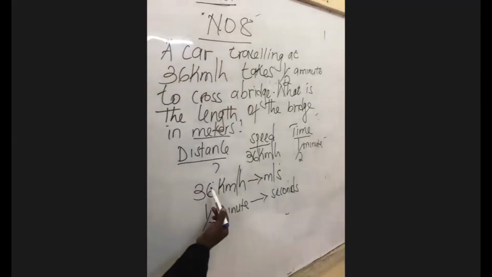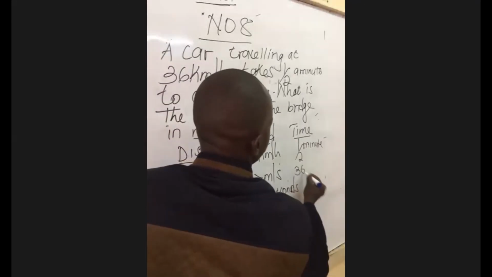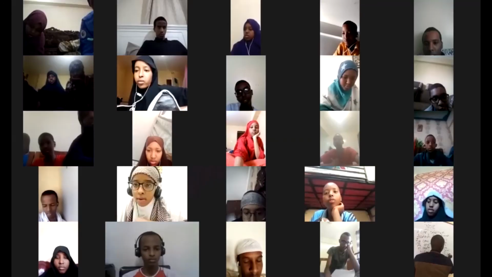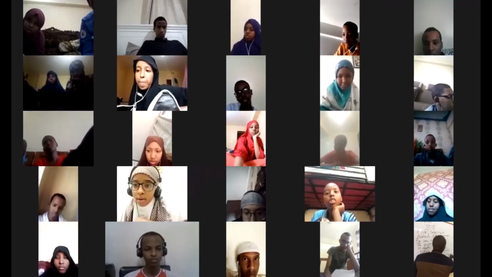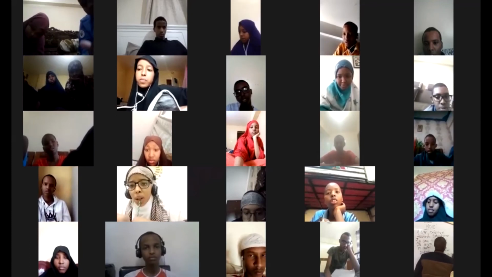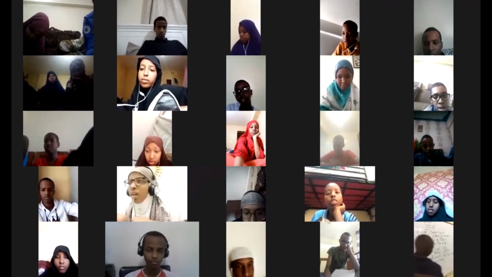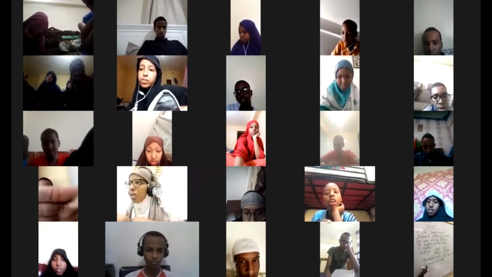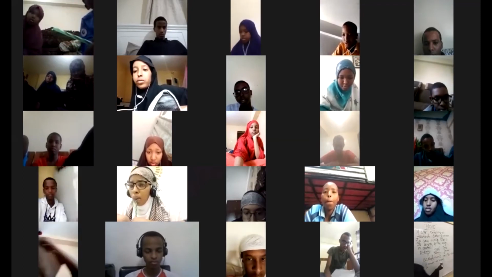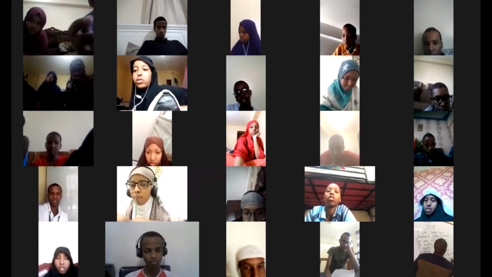Now 36 kilometers per hour to meters per second, just multiply 36 by 10 all over 36, which will be 10 meters per second. Then 1 minute is equal to 60 seconds, so half a minute will be 30 seconds.